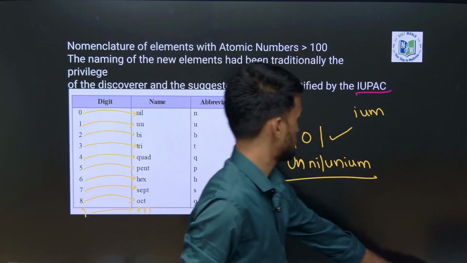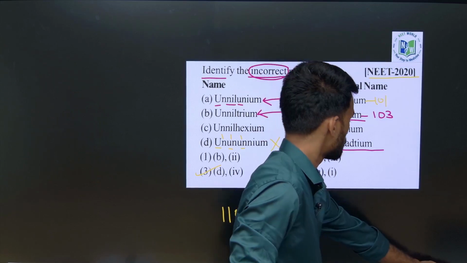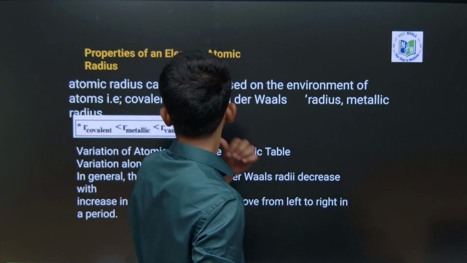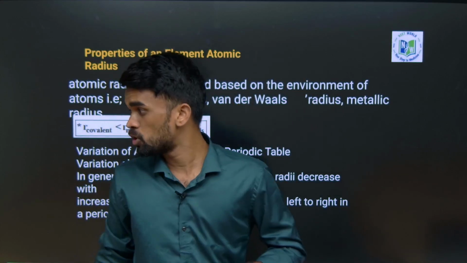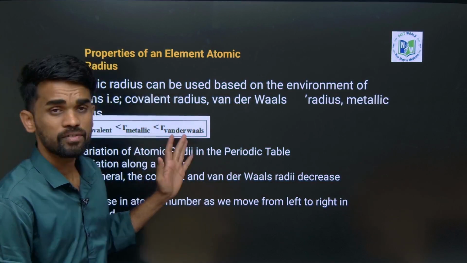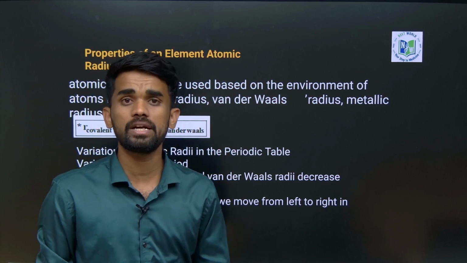The next thing we need to study is the properties of elements. So what are the properties we have?